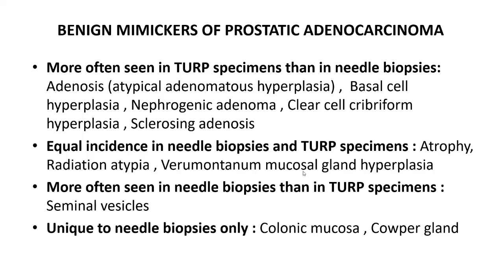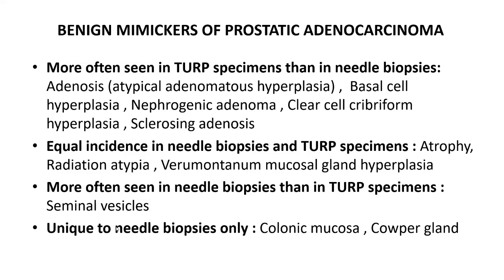Both in needle biopsies as well as in the TURP specimens, you get an equal incidence of such pseudo-neoplastic entities like atrophy, radiation atypia, as well as verumontanum mucosal gland hyperplasia. In the case of needle biopsies, and usually not in the TURP specimens, you get to see seminal vesicles once in a while, and this seminal vesicular tissue might sometimes be confused with prostatic adenocarcinoma. We had already discussed that issue in the first chapter, where we talked about prostatic histology.